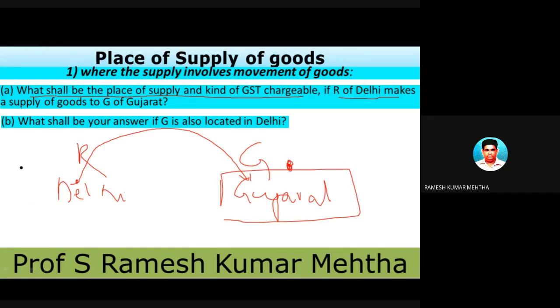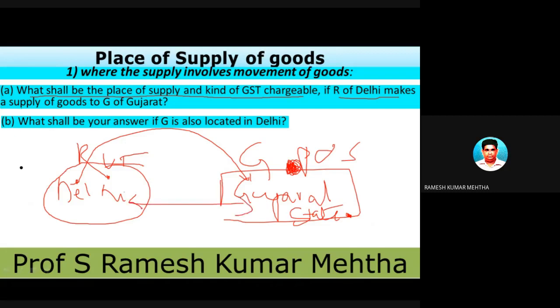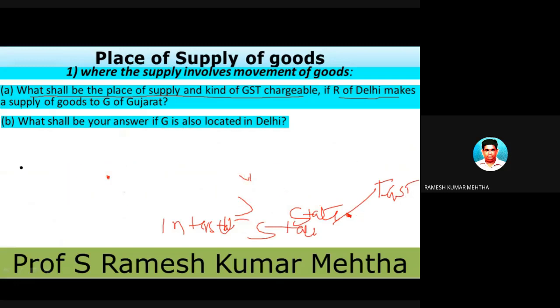This is the place at which the goods have terminated as far as movement of goods is concerned. So this is the place of supply. Where has it started from? It has started from Delhi. Delhi is a union territory, and this is a state, so one union territory and one state are coming into the picture. It is a case of interstate, inter-union territory and state. So in this case also we are going to charge IGST. Hope this is also clear.